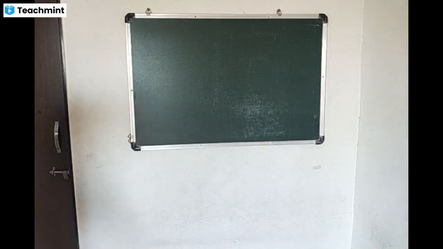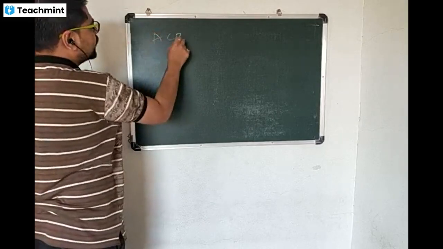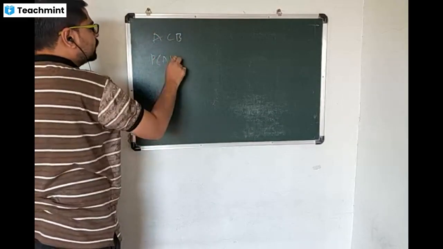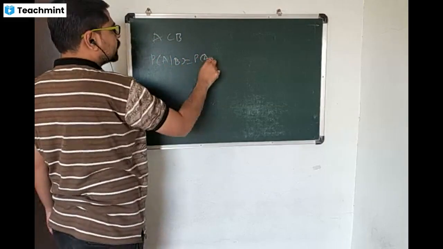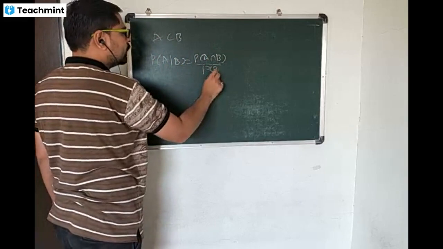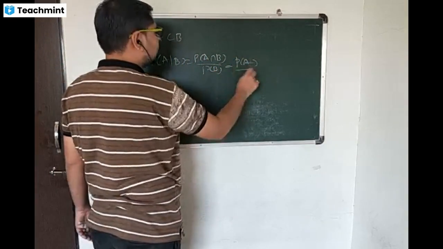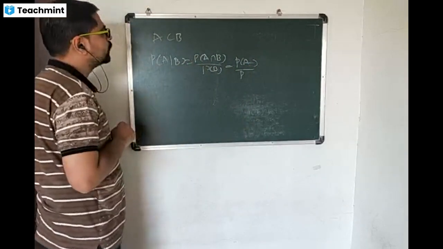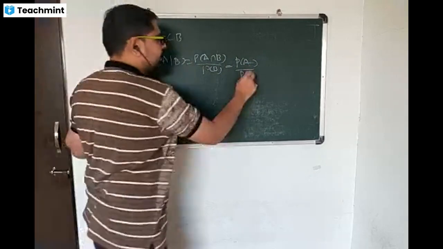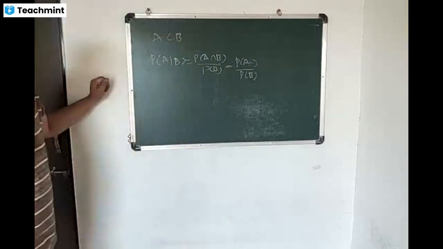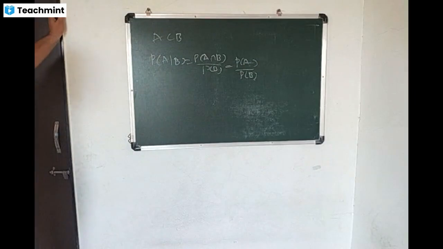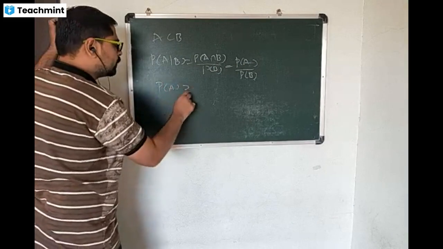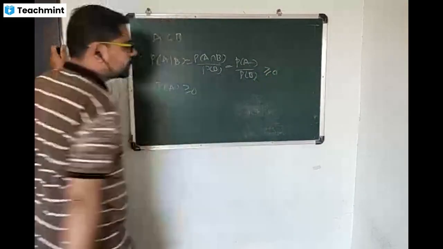Second part, if A is a subset of B, then we have seen that probability of A given B is equal to probability of A intersection B divided by probability of B, and this is equal to probability of A divided by probability of B. Probability of A is positive, and this is also greater than or equal to 0.